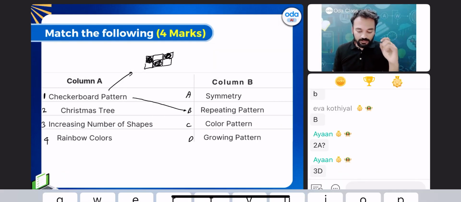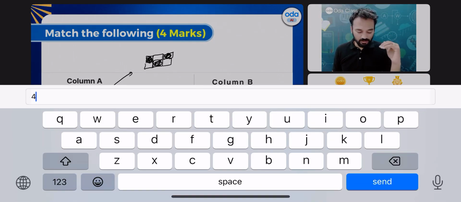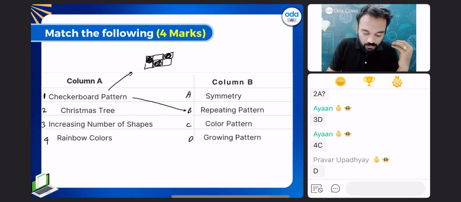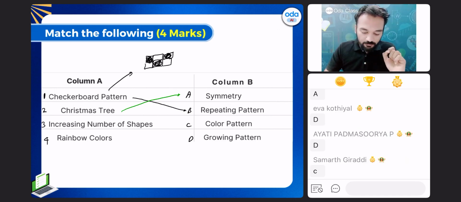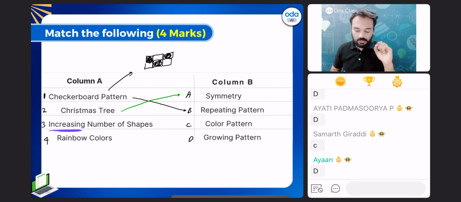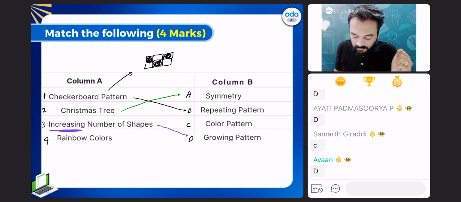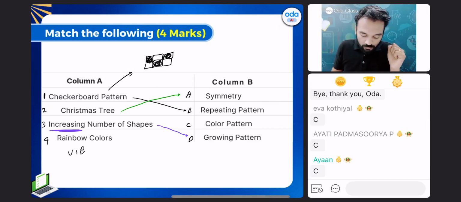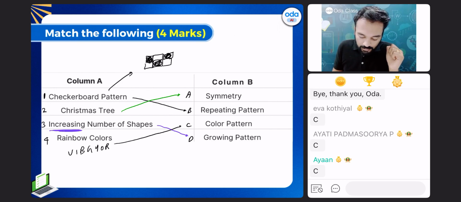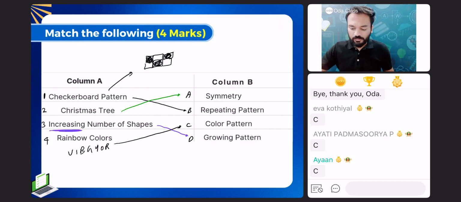Christmas tree, 2 should go to A. Very good. A Christmas tree is symmetrical about a vertical line. If I make a vertical line, the left side and the right side will look the same. Increasing number of shapes is D. Rainbow colors, violet, indigo, blue, is a color pattern. Clear, everyone?